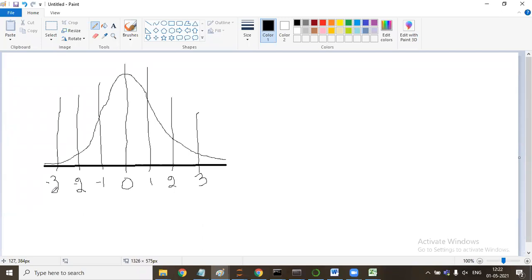Is it fine? Till now it's fine. Yes, sir. So how do we denote, sir, the notation for the standard? It's Z only. The standard normal distribution is denoted by Z. Z like this. Z with a hyphen? No, only Z, no hyphen.